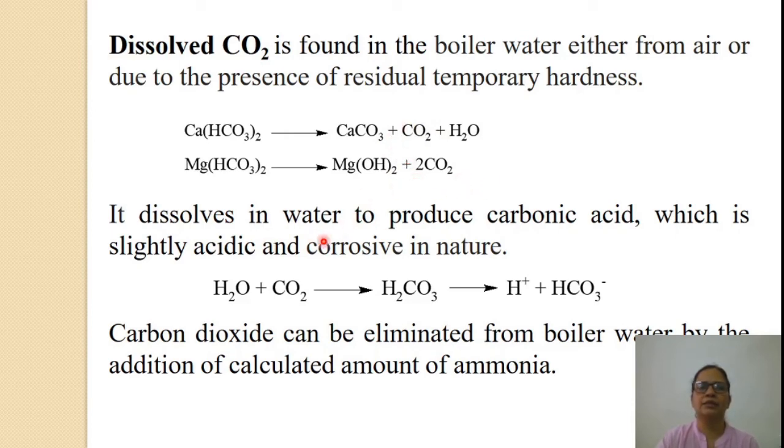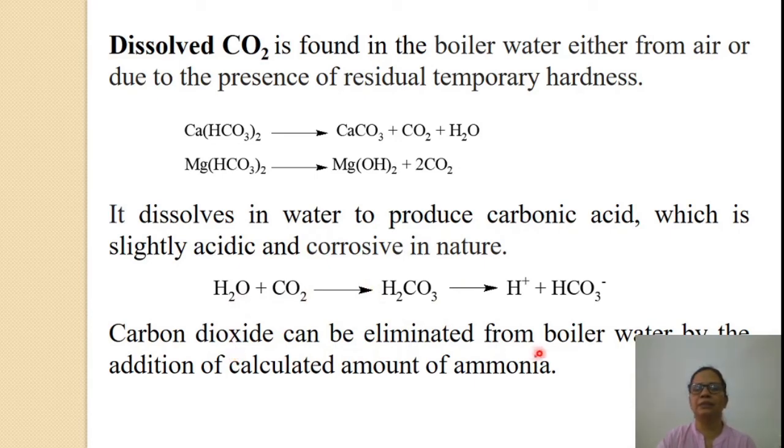This carbon dioxide dissolves in water to produce carbonic acid. It is slightly acidic and corrosive in nature. H2CO3 is called carbonic acid, which is formed by the dissolution of carbon dioxide in water.